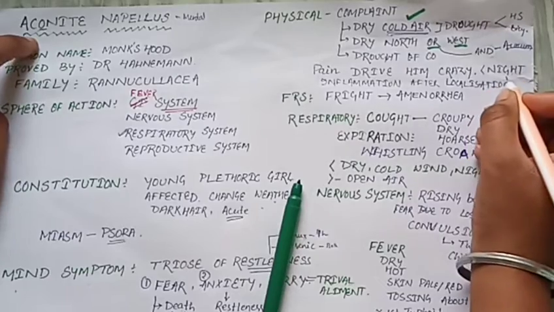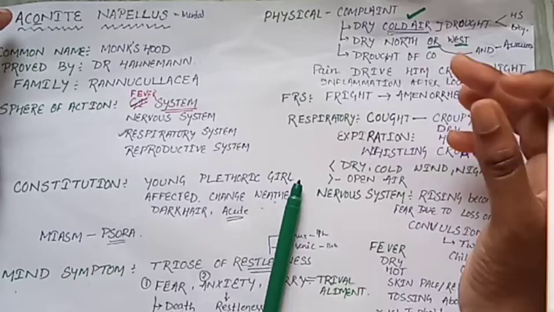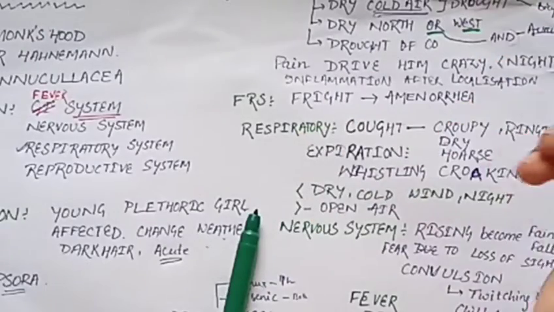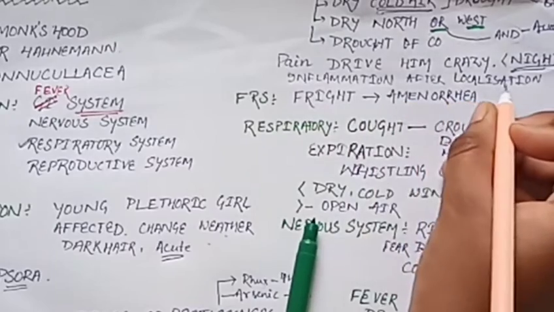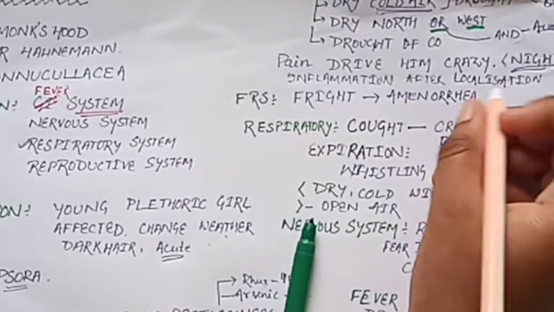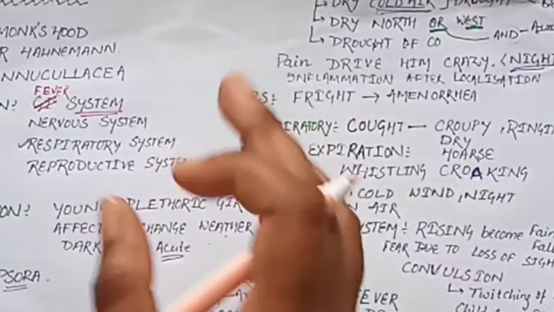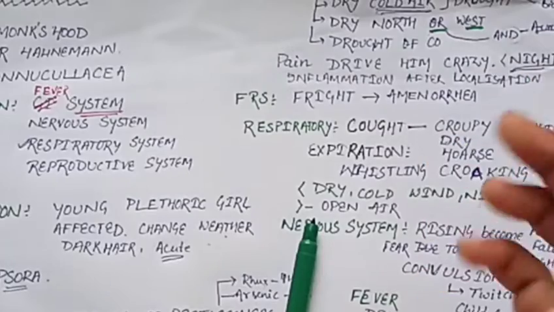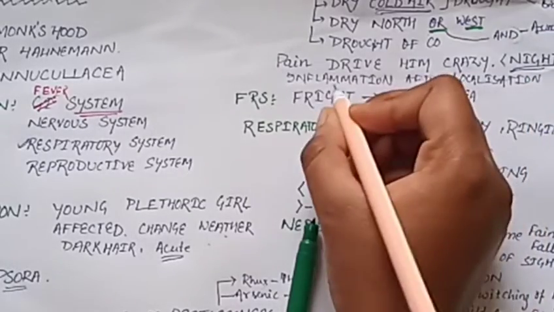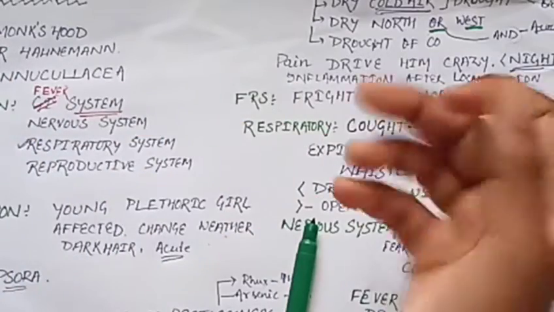Then pain drives him crazy. Aggravation during night means they have very intolerable pain, which causes restlessness at what time? This is night time. Then inflammation before localization means these people have inflammation occurring before the localization of any disease or wound area. If it occurs before the inflammation, we can use Aconite to prevent that inflammation.